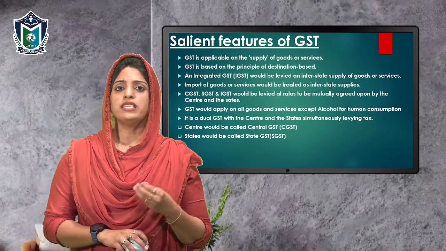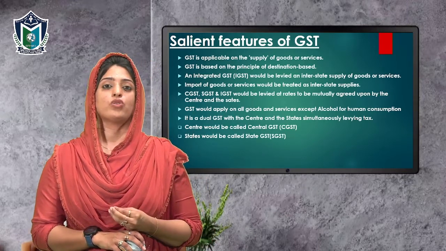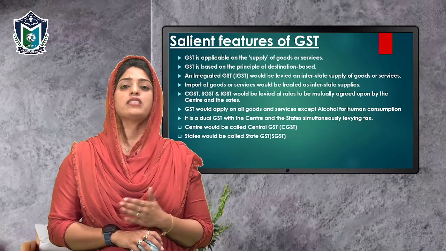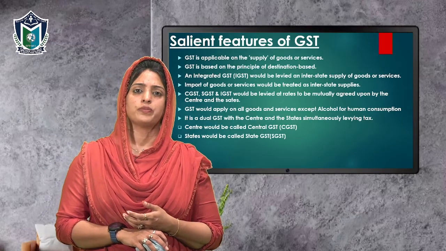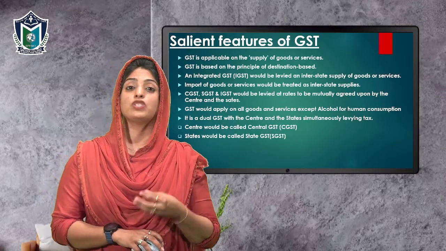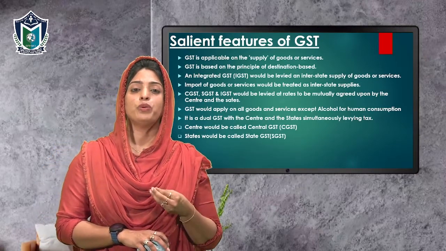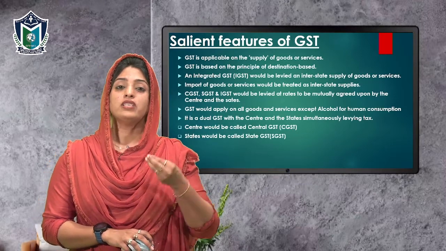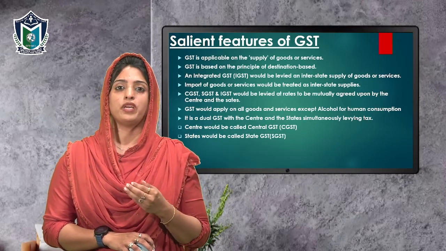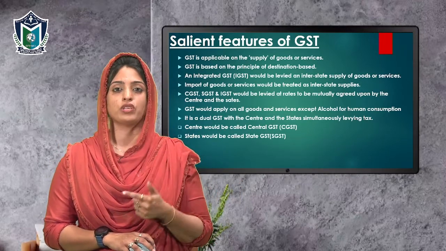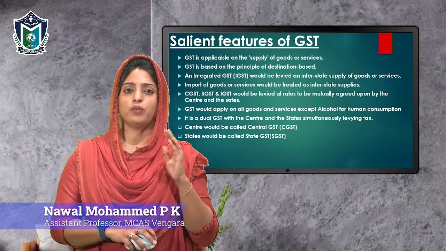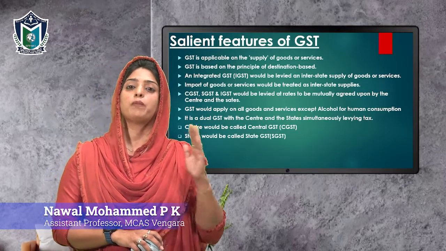As you all know, GST is usually charged on supply of goods and services. So, when there is supply of goods and services, only then is GST applicable. What is supply of goods and services? It means the goods and services need to be supplied by a taxable person, and the supply should be for a consideration. Whenever the supply of goods and services is for a consideration, GST arises, and this supply should always be within our taxable territory and done by a taxable person. So, the most important basis for charging GST is always the supply of goods and services.